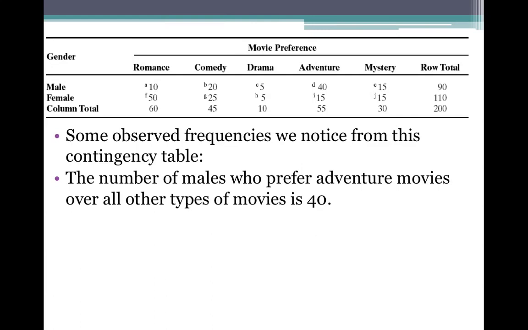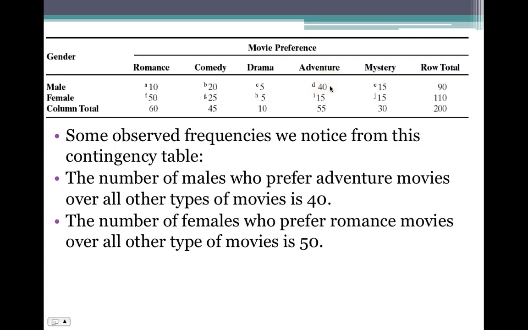Okay, so some observed frequencies that we notice: the number of males who prefer adventure movies over all other types of movies is 40. So we go to the row male, we go to the column adventure, and that number is 40. The number of females who prefer romance movies over all other types of movies is 50.